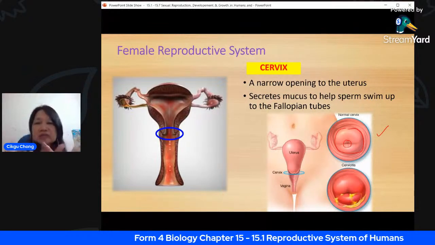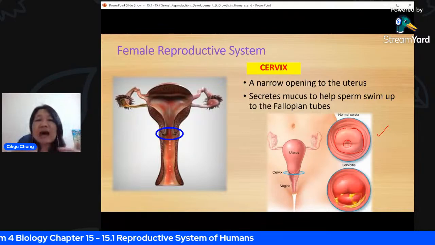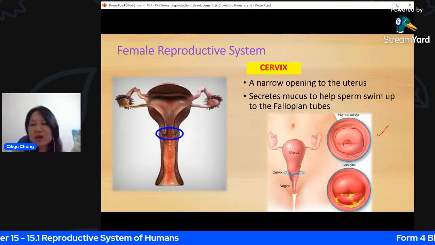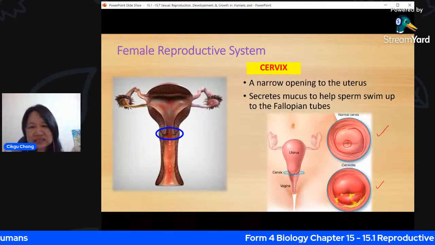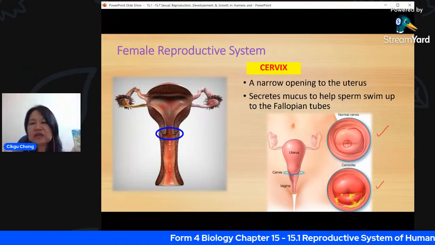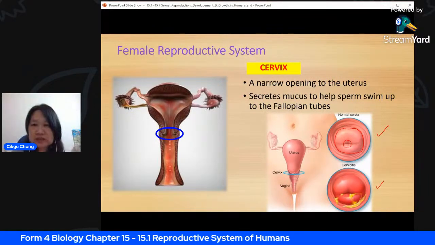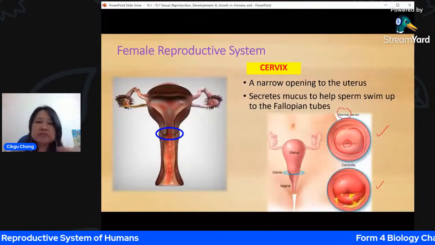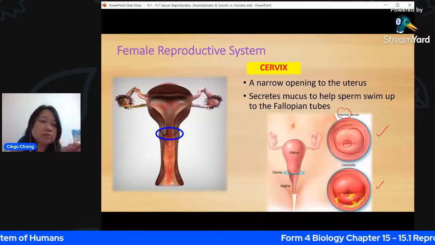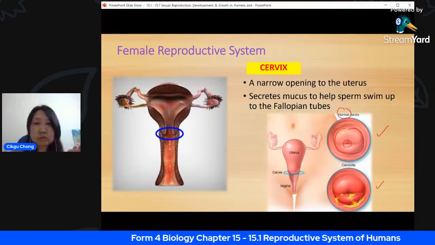Now this is how it looks if you're not pregnant, if you're not giving birth. This is how it looks for all of us. And the one at the bottom here is the one with disease, cervicitis. So it is infection of the cervix. This is the normal one. It secretes mucus. It also helps the sperm to swim in. So there's an opening. The opening is always there, but it's very small at the moment.